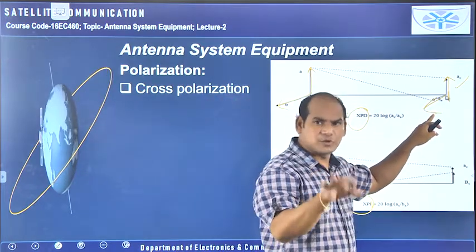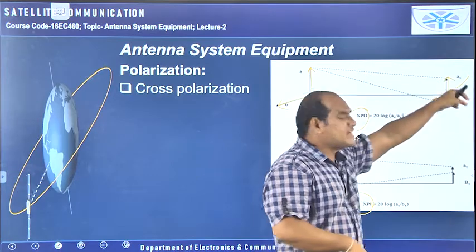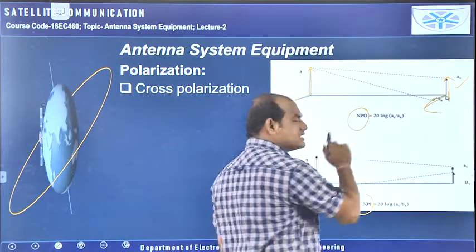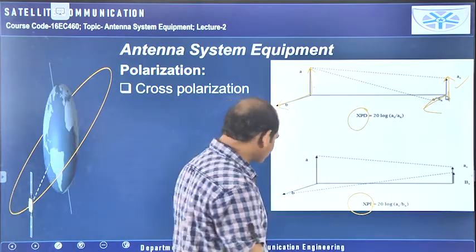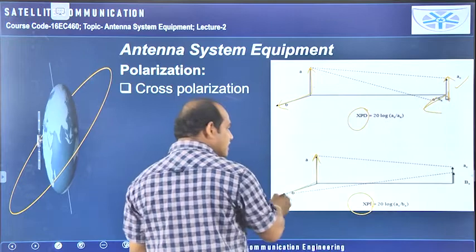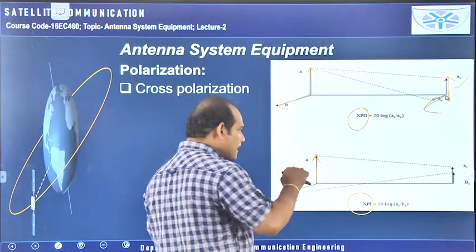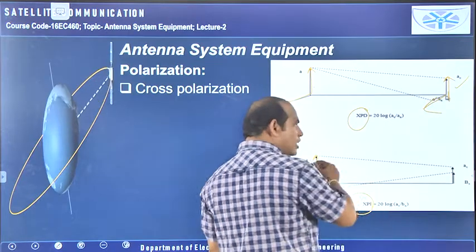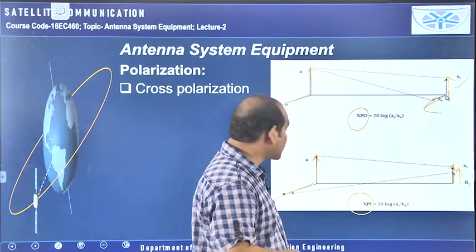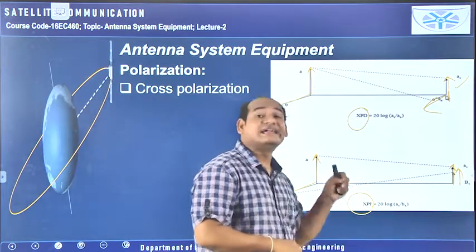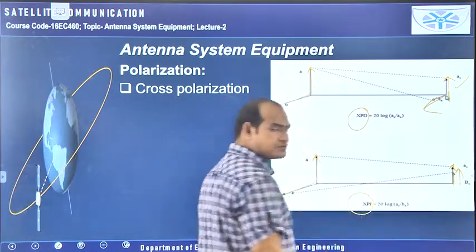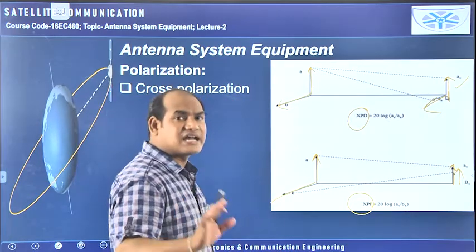This A is required here, and the same A is coming in another direction also. That's why it is cross polar discrimination. If you see the second case, A is required in this direction, vertically, and B is required perpendicular to the board. But at the receiver side, A and B both are available in the same direction. So it is also an unwanted thing, and that's why it is called cross polarization. But here the interference of the two components is occurring, that's why it is called cross polar interference. Cross polarization itself is an undesired thing.